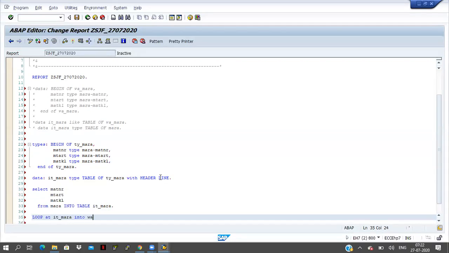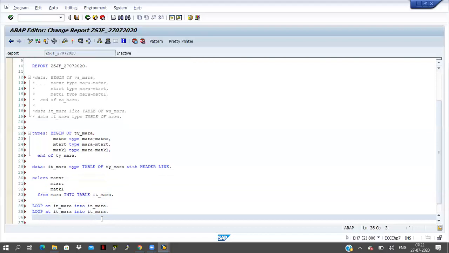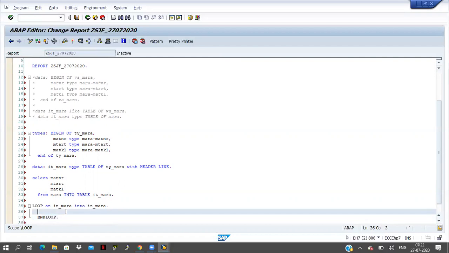Now, loop at itmara into itmara, because internal table name and work area name both are the same. That is why I am writing the code like this. And now I want to display the data.